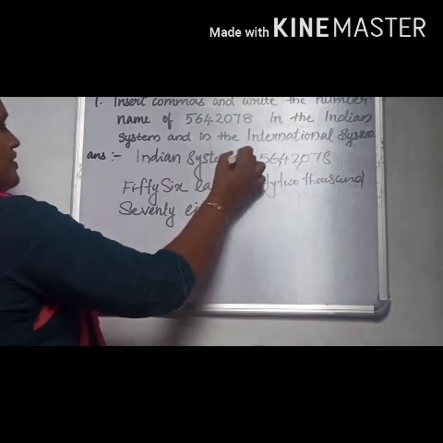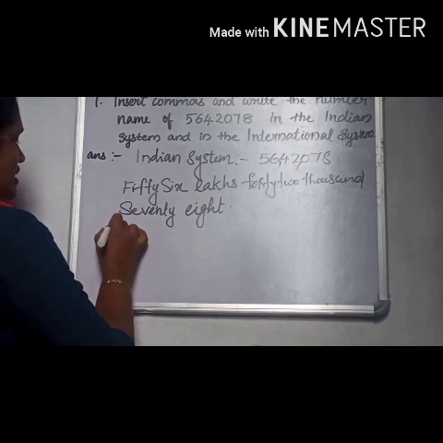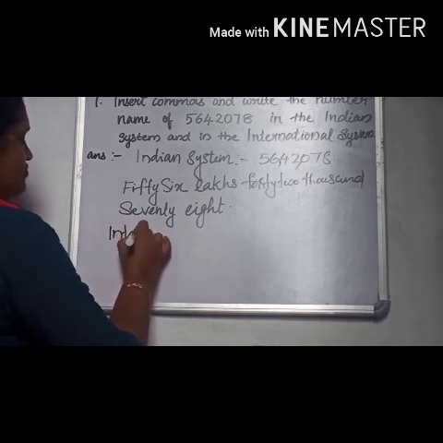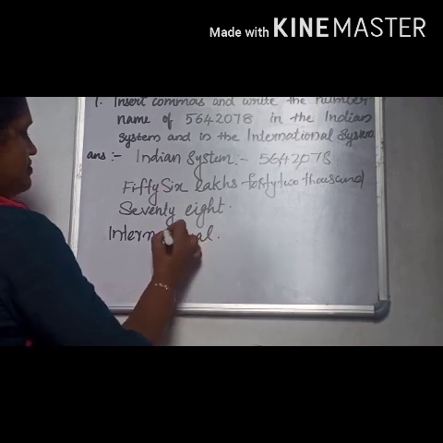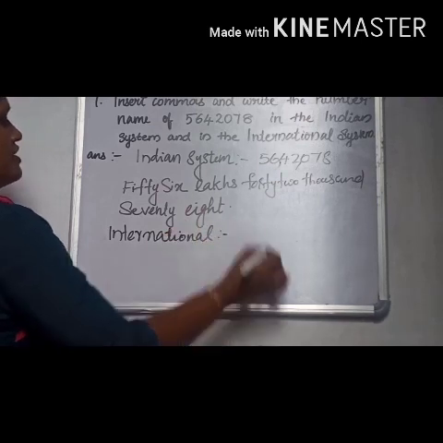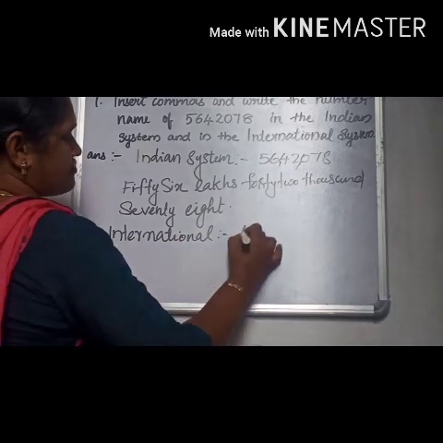Next, in international place value chart. How do we insert a comma? First we should write the number.